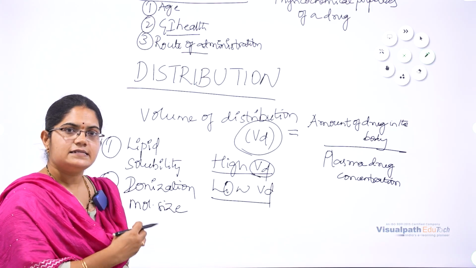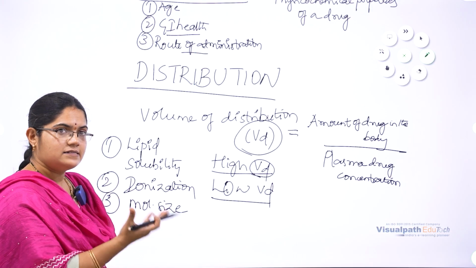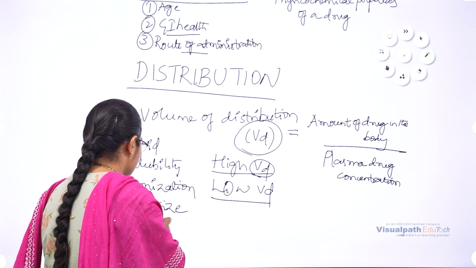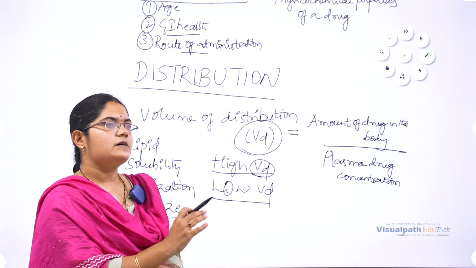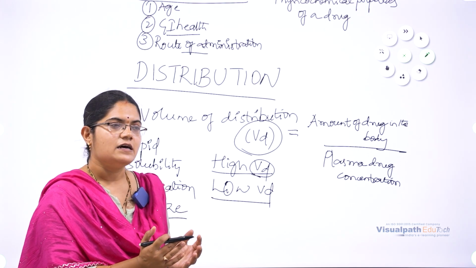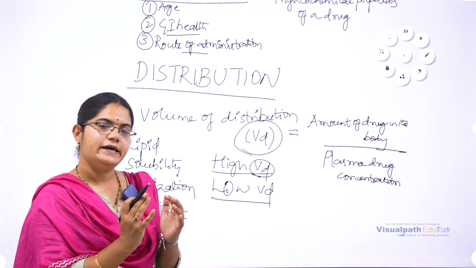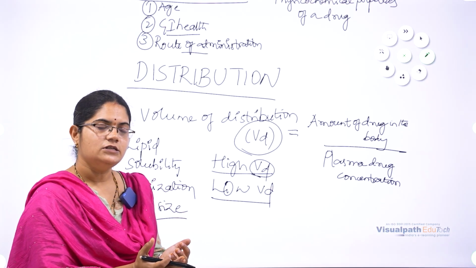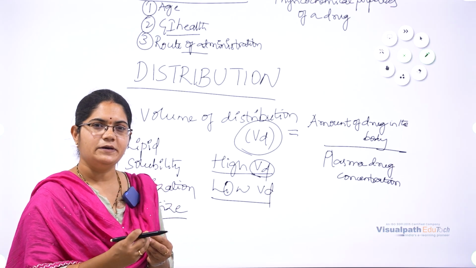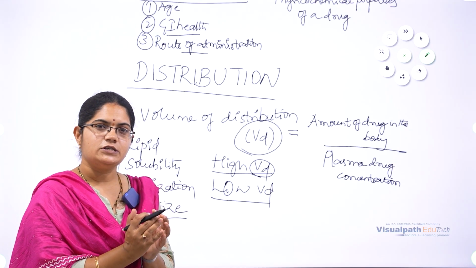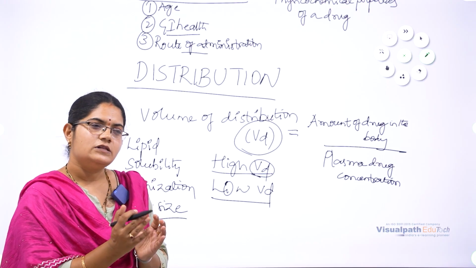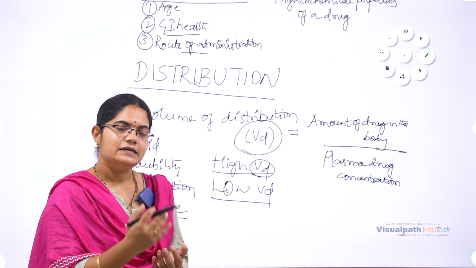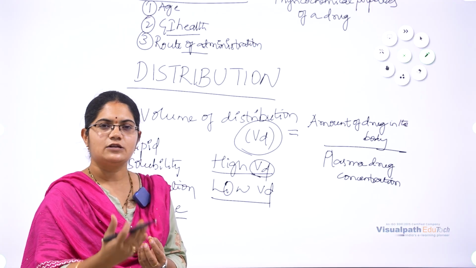The same way, the less size will be distributed more than large size. So what will the large size drugs do? Sometimes this large size of the drugs may accumulate in some specific areas of tissues. Because of that accumulation in specific areas, distribution of the drug will be decreased. So they can come back to the circulation, and it can show its action very slowly.